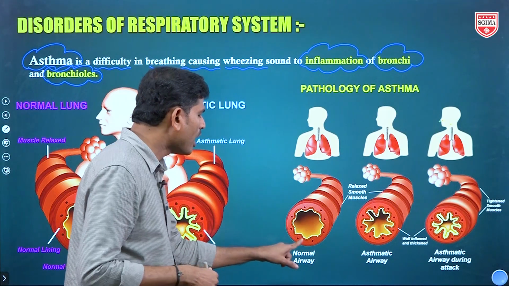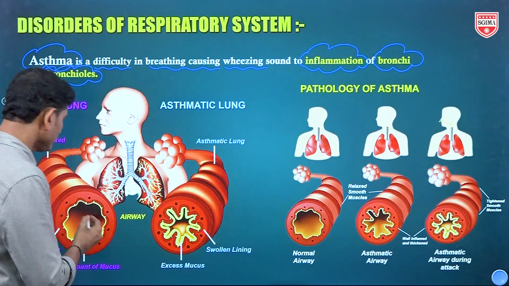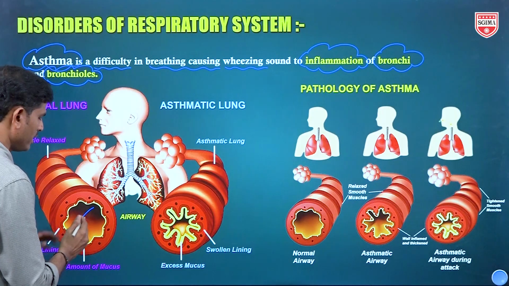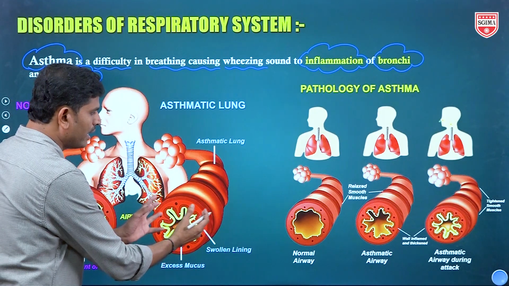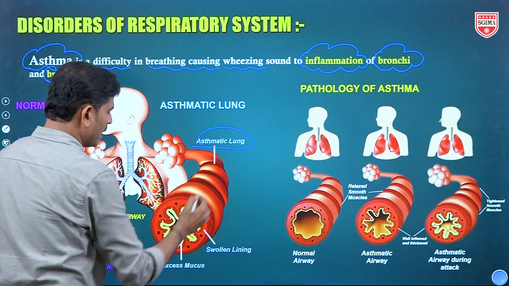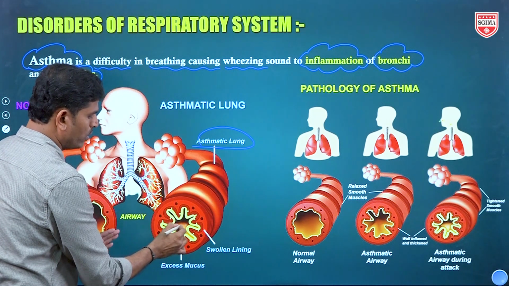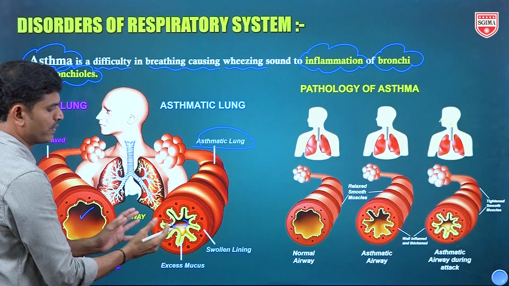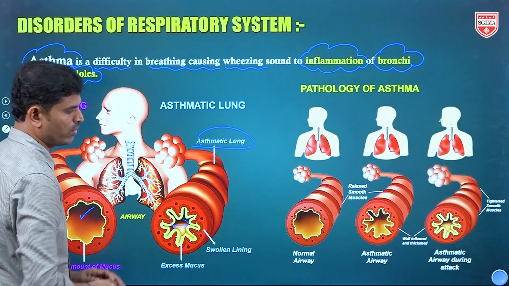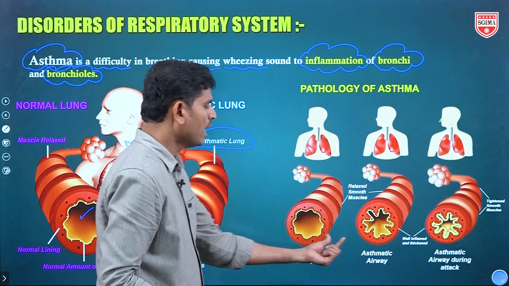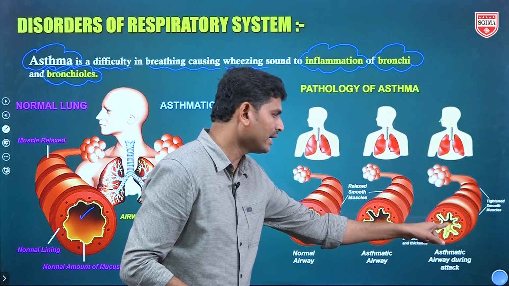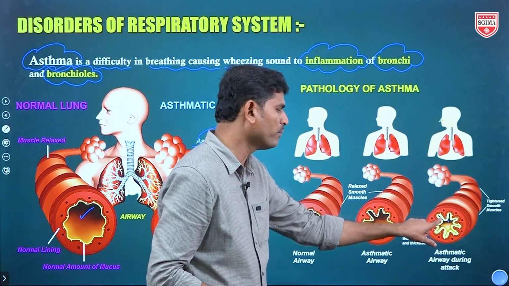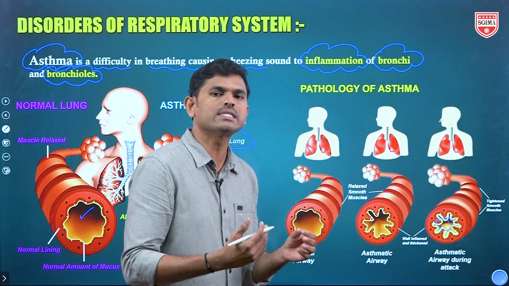This is the normal airway. Look here, this is the normal airway, and this is how big the gap is. Later, this is under attack, the track of asthmatic lungs. Look here at how much lumen there is. It is compressed, that's why we call it a wheezing sound. So normal airway, asthmatic airway, and asthmatic airway during the attack: the airway becomes much smaller. So that's why there is a wheezing sound.